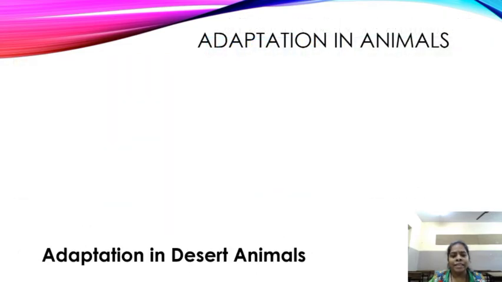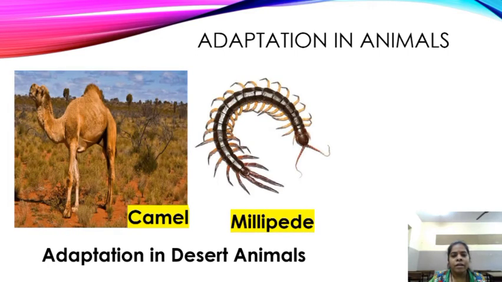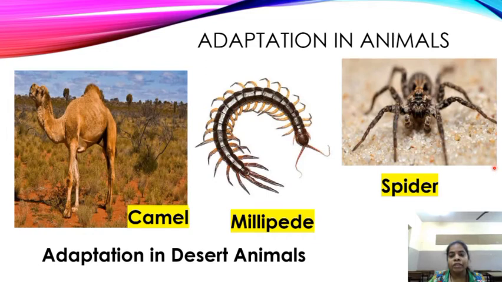Now let us see the adaptation in desert animals. This is a camel, children. This one is a millipede. It is having a lot of legs. And this one is a spider. What adaptation a camel is having? First of all, it is having a hump, children, to protect the food. We all know it very well.